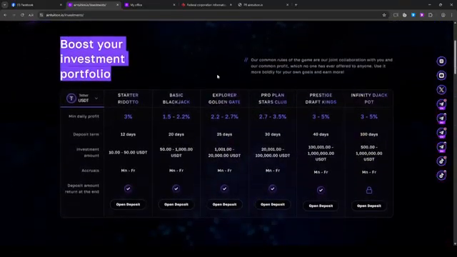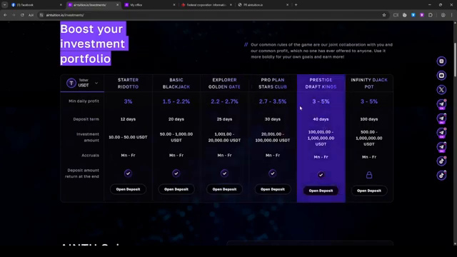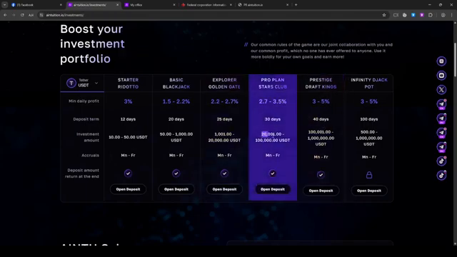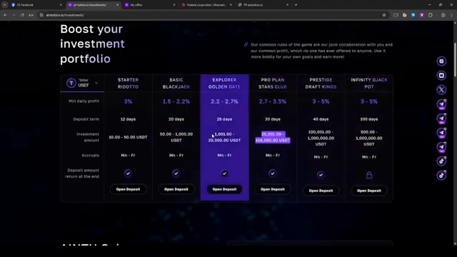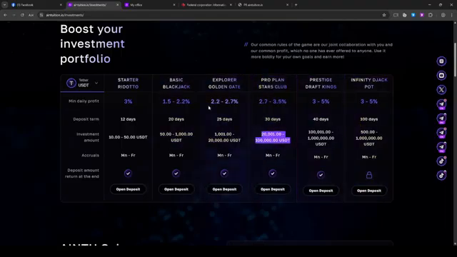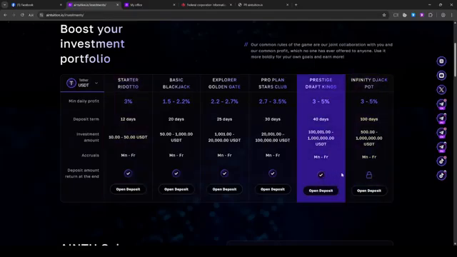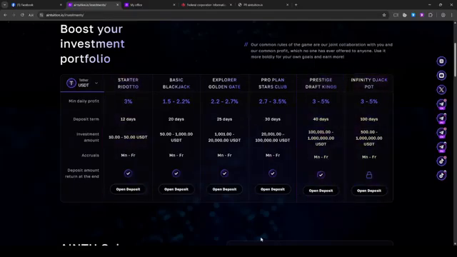Again, going back to the packages, these are the different packages you have. So based on your budget, based on how much you can put in, this is what you should expect. And again, you can use the calculator for that. And for these packages, you get the percentage returned.